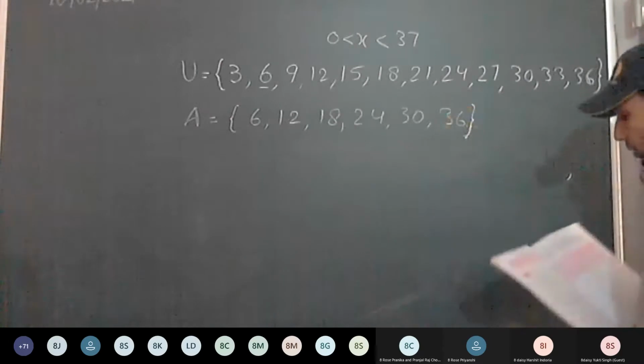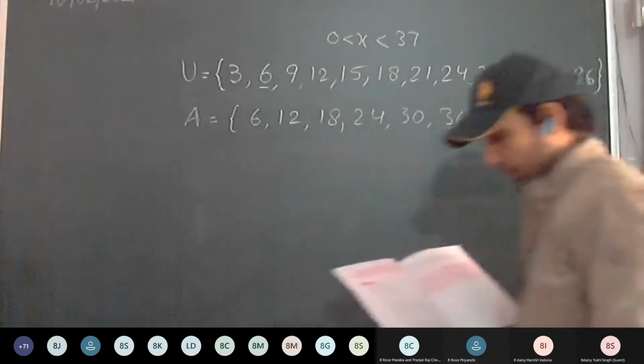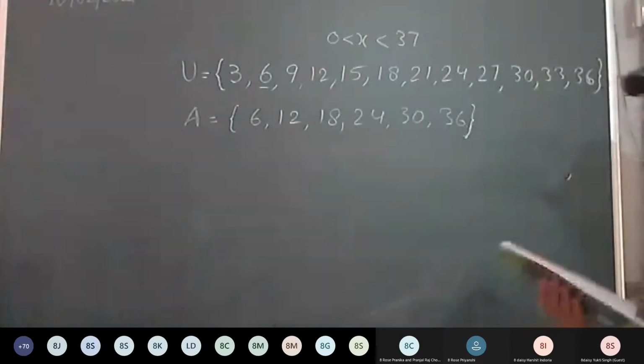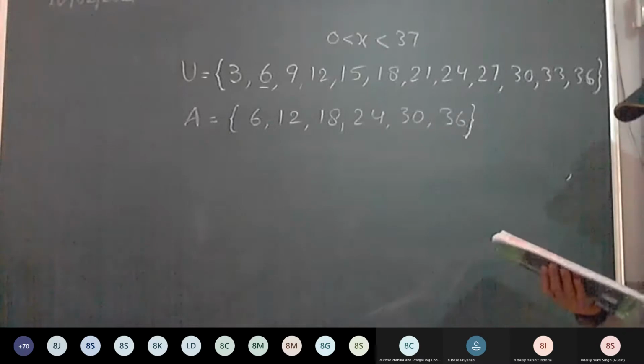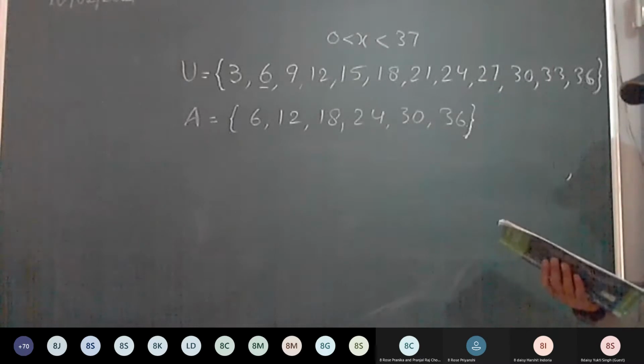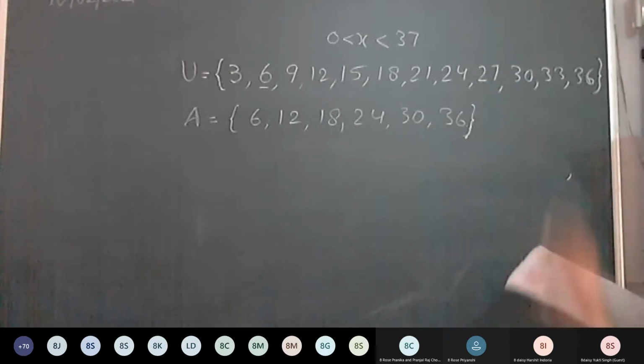So this will be our answer. Good, understood this one? Write A by the roster method. Okay, roster method we have written.